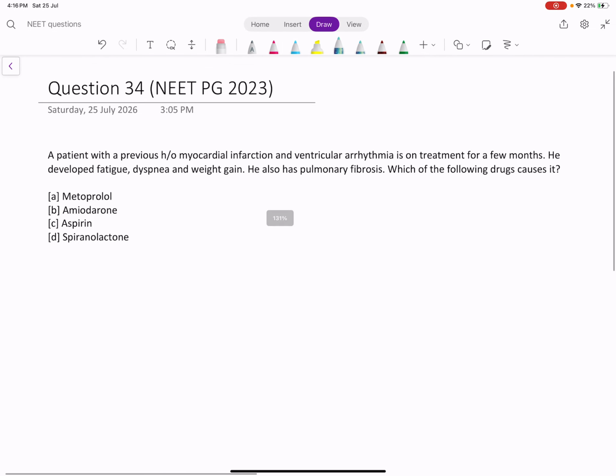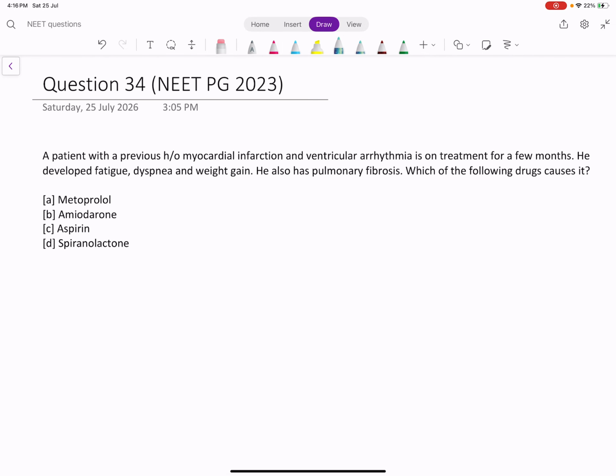Coming to question 34 of NEET PG. A patient with previous history of myocardial infarction and ventricular arrhythmia is on treatment for a few months. He developed fatigue, dyspnea and weight gain. He also has pulmonary fibrosis. Which of the following drugs causes it? So again it is a pharmacology plus medicine integrated question.